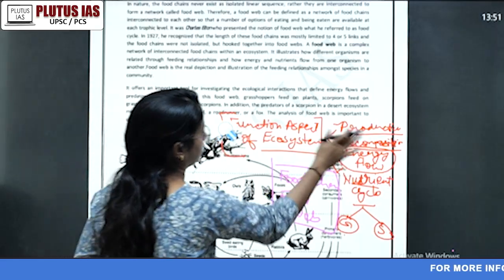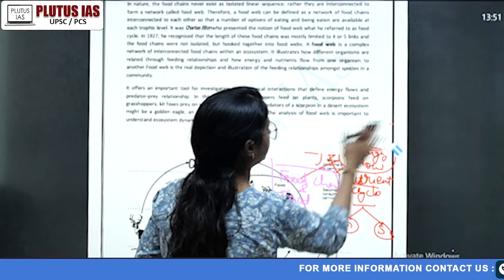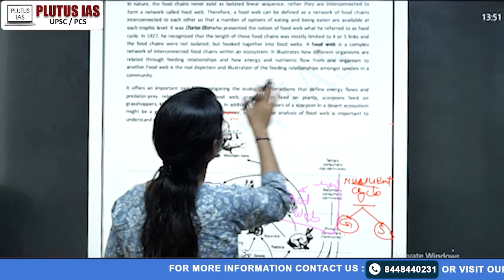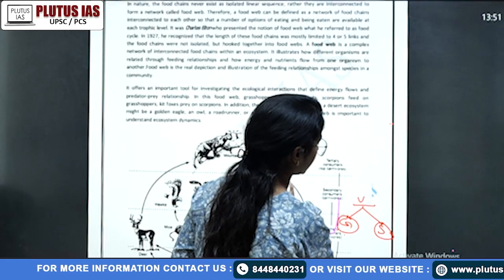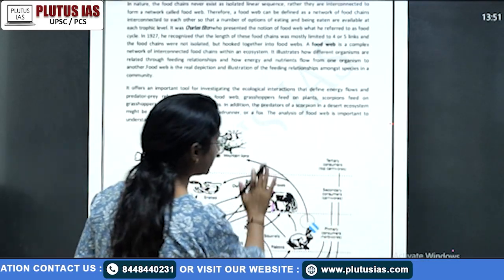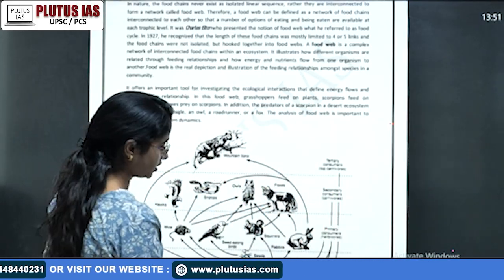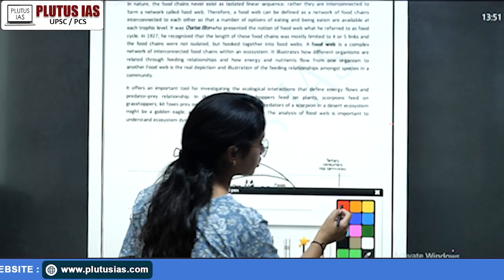So after that, now we will start. Of course now we know we are going to talk about energy flow in the ecosystem. That energy flow occurs with the help of mainly two things. The first is your food chain.